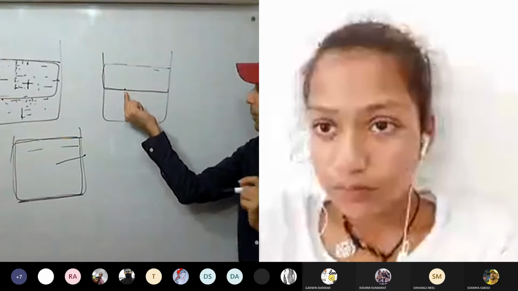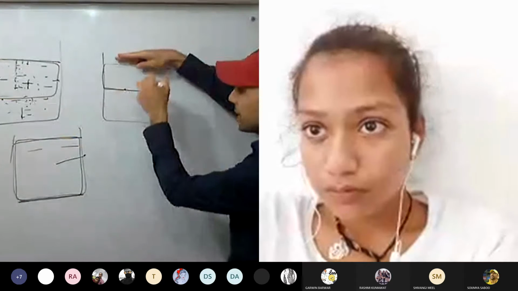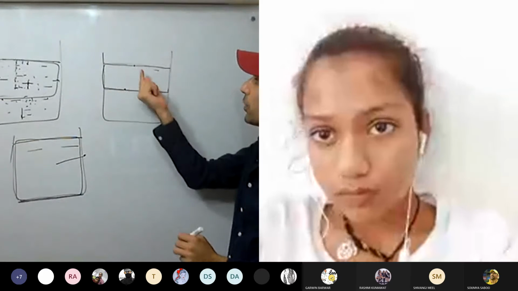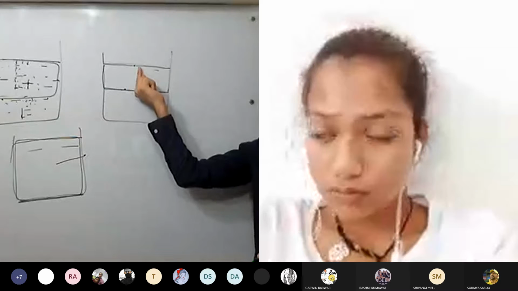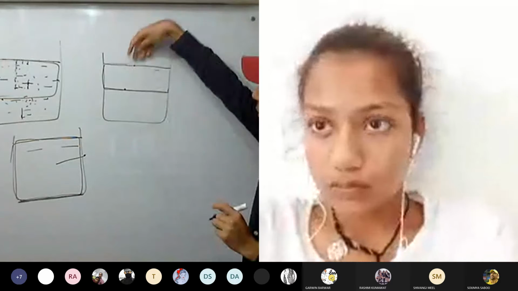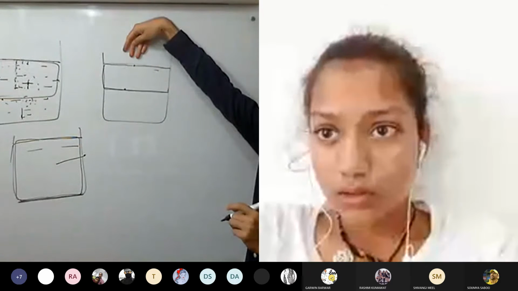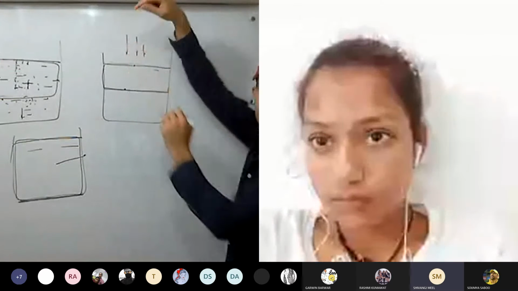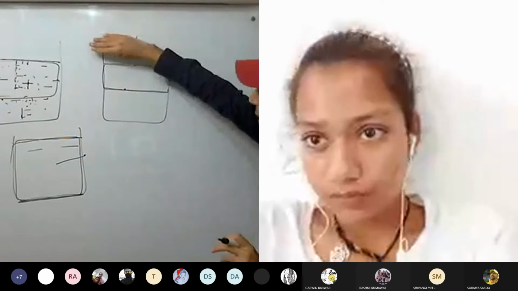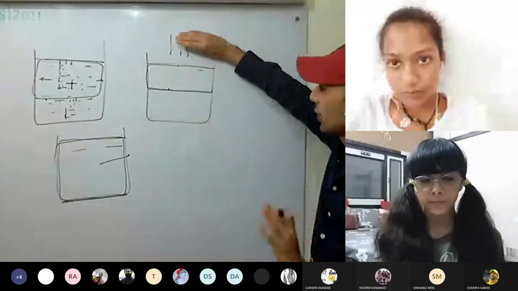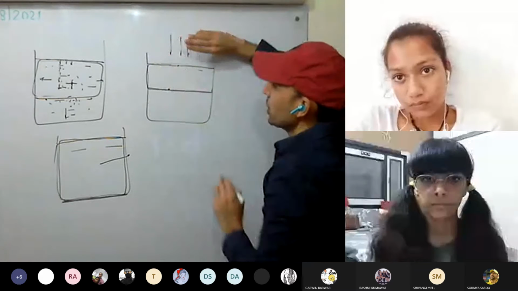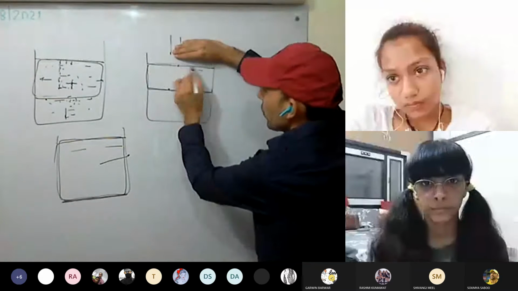So always remember, pressure is applied at all the points in the liquid below its free surface. At the surface, if we take, no pressure will be applied by the liquid. Understood? But which pressure will be applied on it? Because of the atmosphere, pressure because of air will be applied. But for the time being, we are neglecting that pressure. We are taking that there is no atmosphere. We are talking only about the liquid pressure.